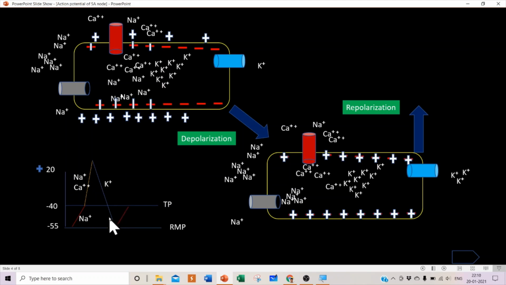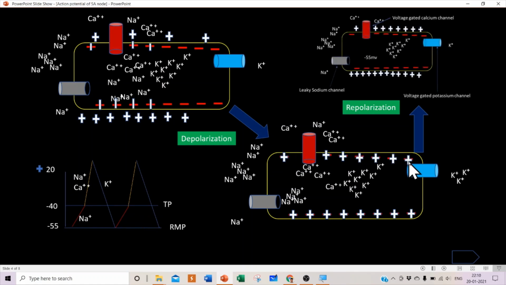And again, due to the leaky sodium channel, the membrane potential comes back to minus 40, and this phenomenon will go on. This action potential will go on in the SA node. When the voltage gated potassium channel opens, potassium leaves the cell and the cell comes back to its resting membrane potential.